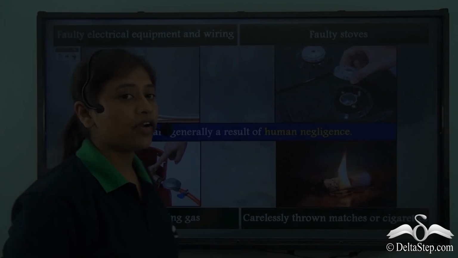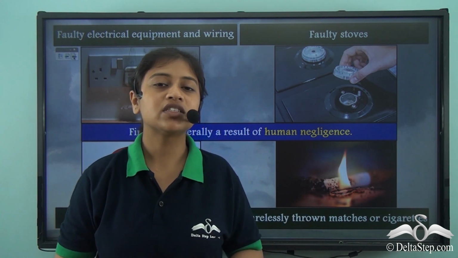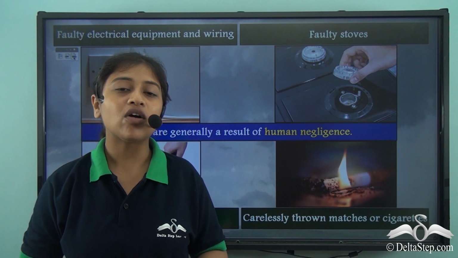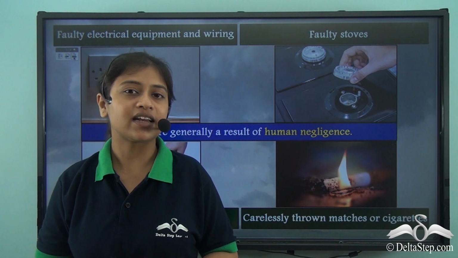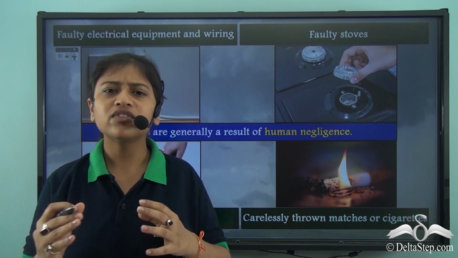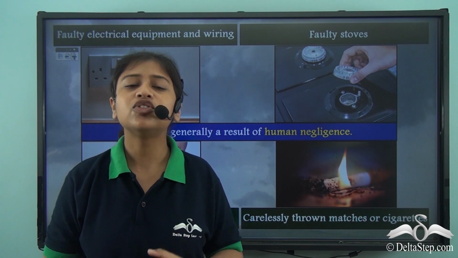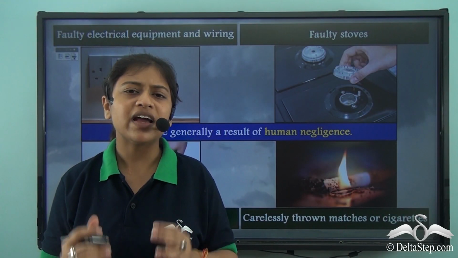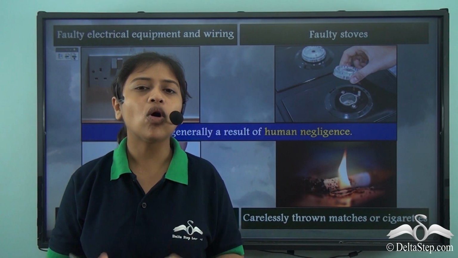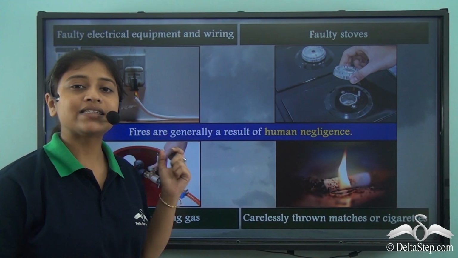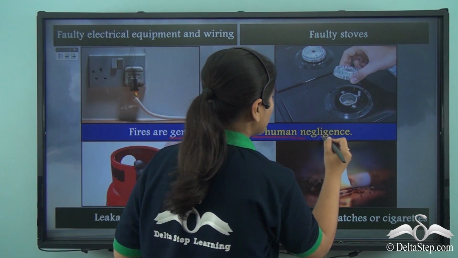Reports and news articles tell us that the fire that broke out in the Upahar cinema was mainly because of low maintenance of the electrical transformer and human negligence. It is believed that most of the fires that break out in buildings and in residential areas are a result of human negligence and humans being very reluctant about the electrical wiring and the maintenance of all electrical appliances. So the statement here reads that fires are generally a result of human negligence.